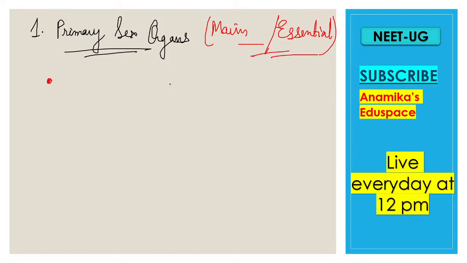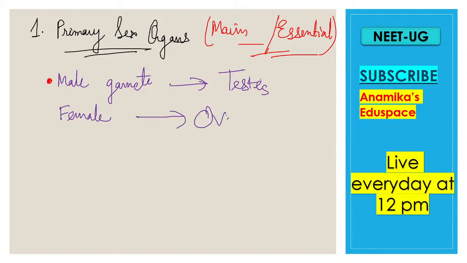As humans are dioecious, we get two types of organs. From the male you will get the testes, and from the female you will get the ovaries. So ovaries and testes are the two main, essential organs which help in the reproduction process.